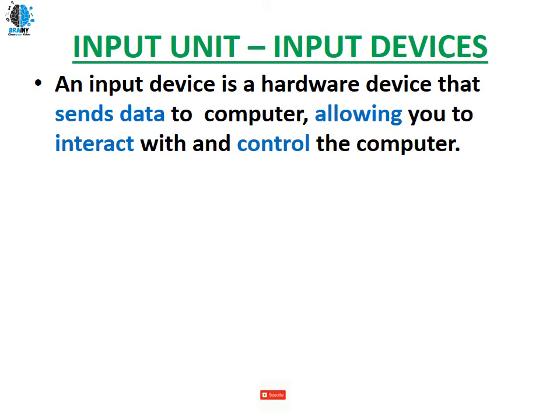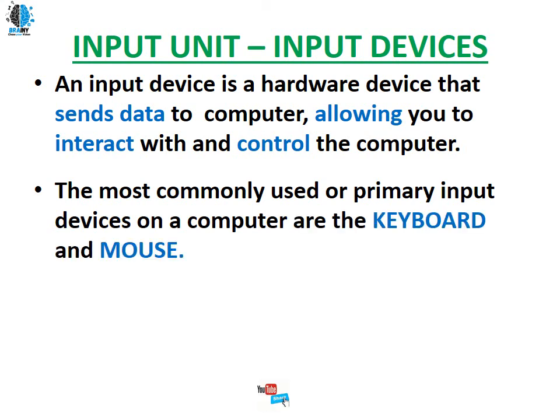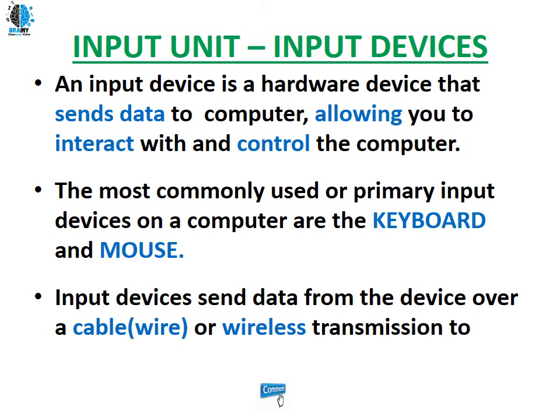The most commonly used or primary input devices on any computer system are a keyboard and a mouse. Input devices send data over a cable, wire or wireless transmission to the computer.